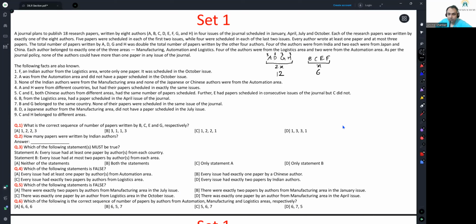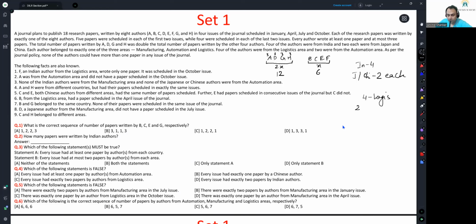4 of them were authors from India and 2 each from Japan and China. So India had 4, Japan, China had 2 each. Each author belonged to exactly one of the 3 areas: manufacturing, automation, and logistics. 4 of them were from logistics, and 2 were from automation area.